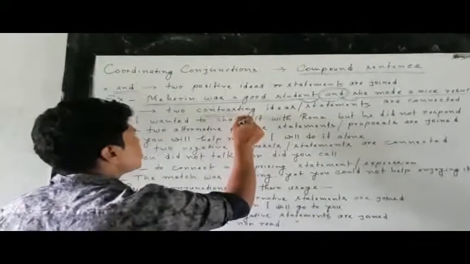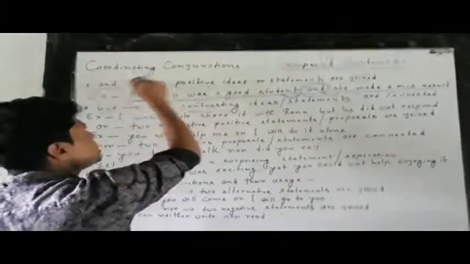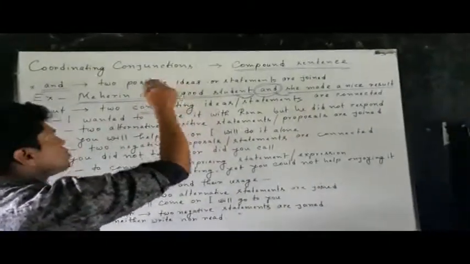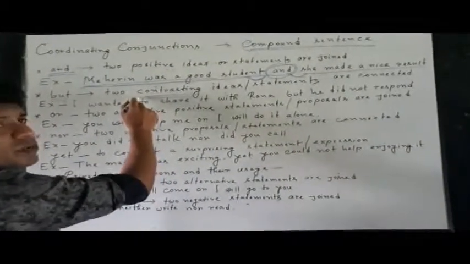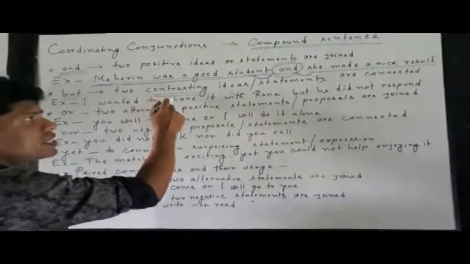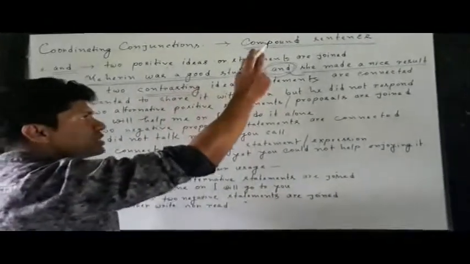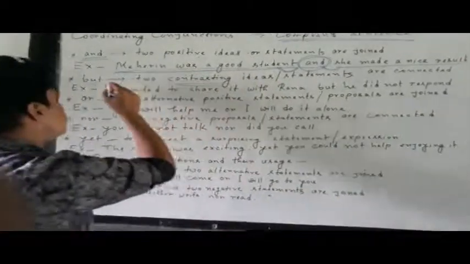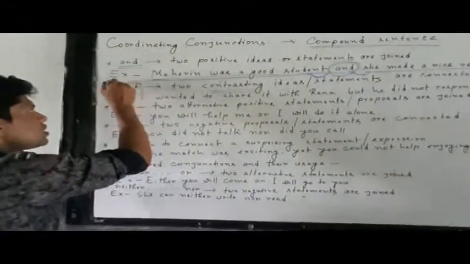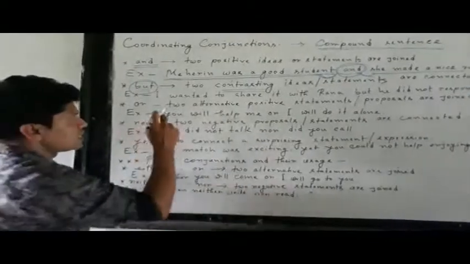It is contrasting. In the case of and, we see positive and equal, but in the case of but, it is not equal, not positive. That is, it is contrasting. If one is positive, then another is negative. So when contradictory things are joined, we use the very conjunction but. Take a look at the example.